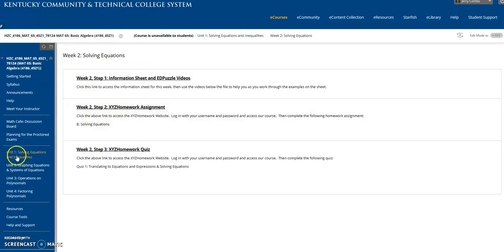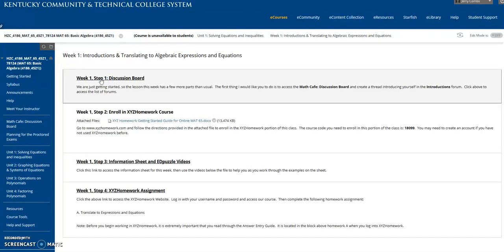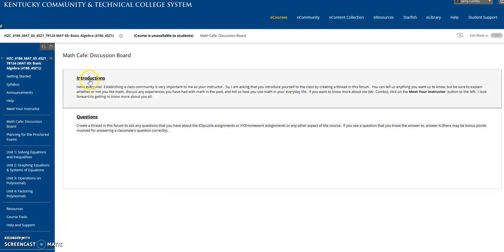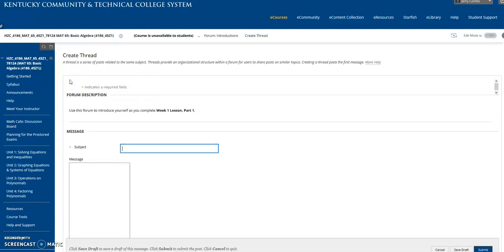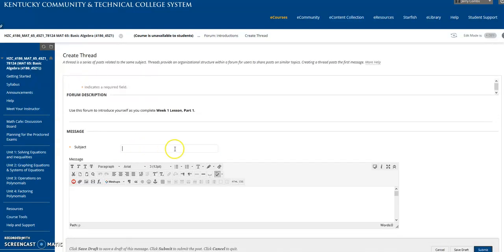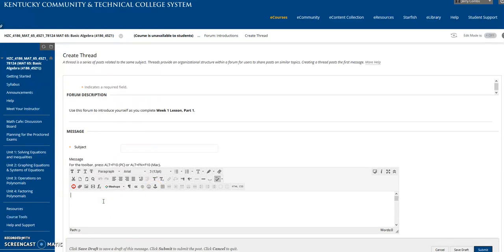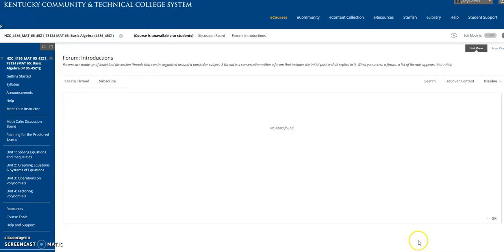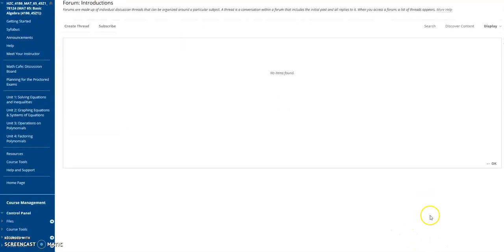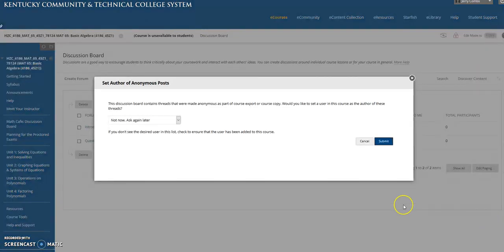Alright, but let's go back to Unit 1, Week 1, because there are a couple things that I want to point out. Week 1 has more than 2 or 3 steps. The first step is to introduce yourself in the Math Cafe discussion board. Click over here on the Math Cafe discussion board, and introduce yourself in the introductions forum by clicking create a thread. You can type in introduction or some subject, your name maybe, and then type in here to introduce yourself. I'm going to cancel since I've already introduced myself in the biography.